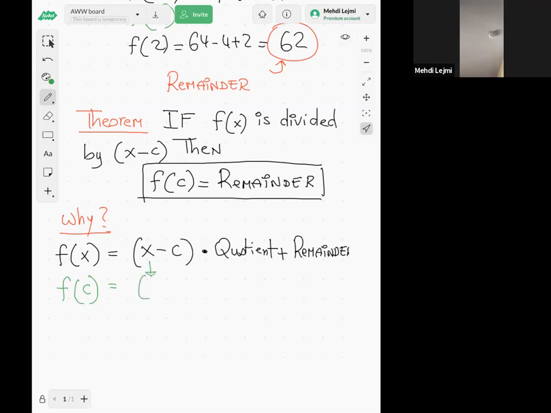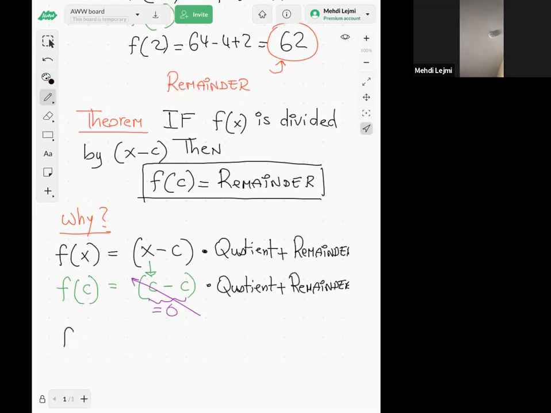So this is c minus c times the quotient plus the remainder. Now, c minus c is 0, right? It's just the same number. So this thing here is equal to 0.